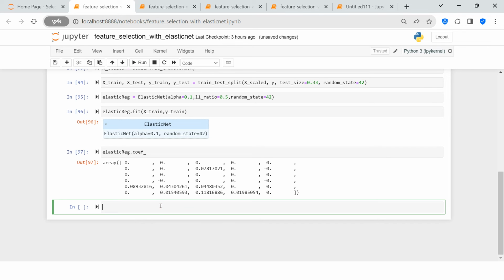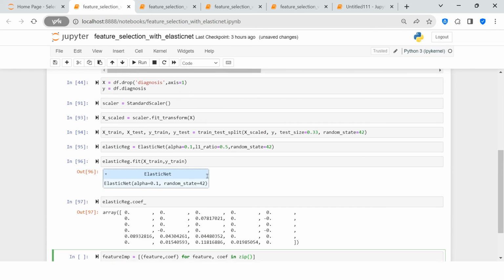Now let's try to put it in the form of a data frame against each of the features, right? So for that I'm going to say feature importance, and over here I'm going to say feature comma coef for feature comma coef in zip.